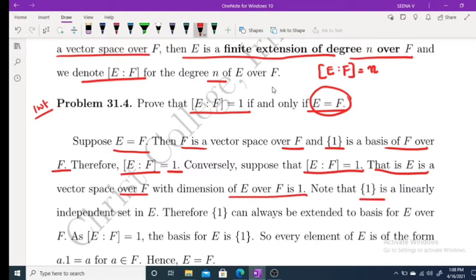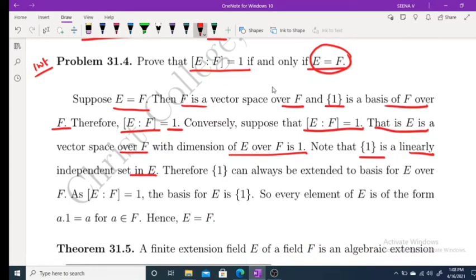Note that the singleton {1}, the unity, is a linearly independent set in E. Therefore, you can extend this as a basis for E over F. But given that the dimension is 1, therefore the basis for E is the singleton {1} itself.